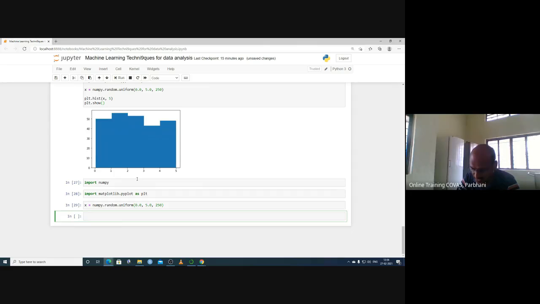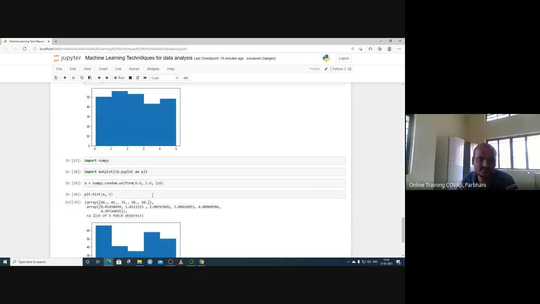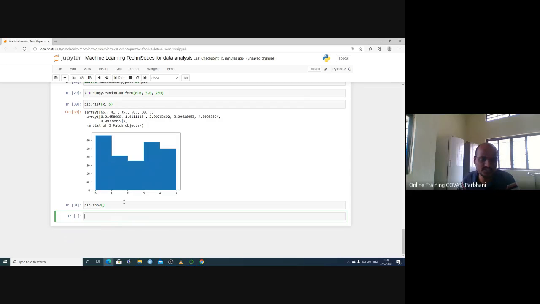Now we want to plot the histogram. We have imported matplotlib.pyplot as PLT, so PLT.hist, and we pass x comma 5. And now PLT.show, it will show this histogram.